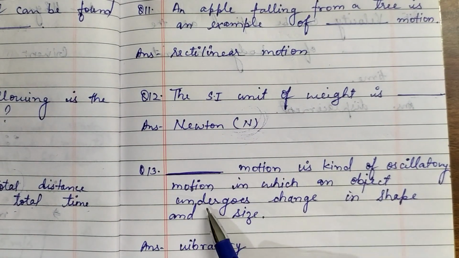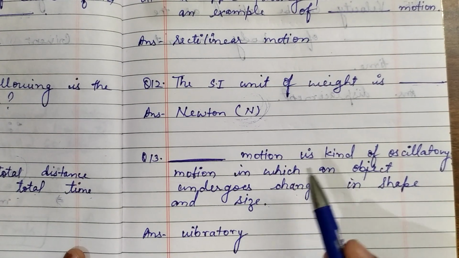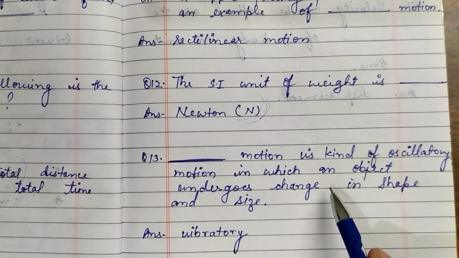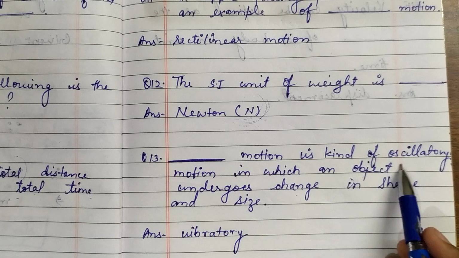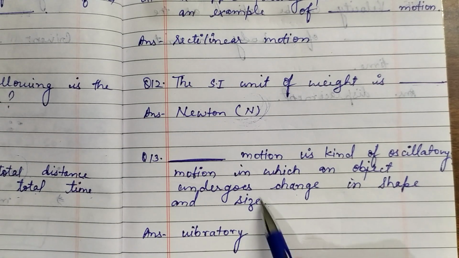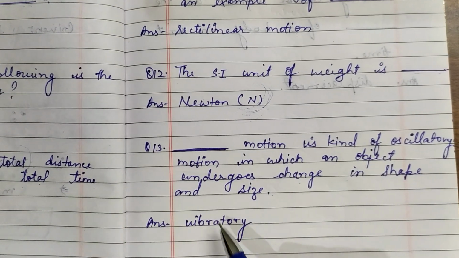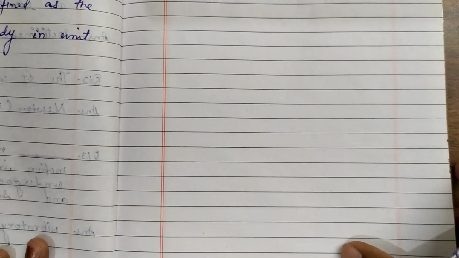Now question number 13. Dash motion is a kind of oscillatory motion in which an object undergoes change in shape and size. So what is the kind of oscillatory motion in which only some part of the object moves? What is that? The motion in which the object undergoes change in shape and size and only some part move. That is your vibratory motion. So the correct answer was vibratory motion. This was your question number 13.